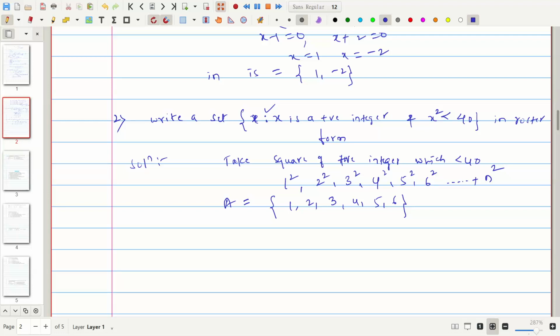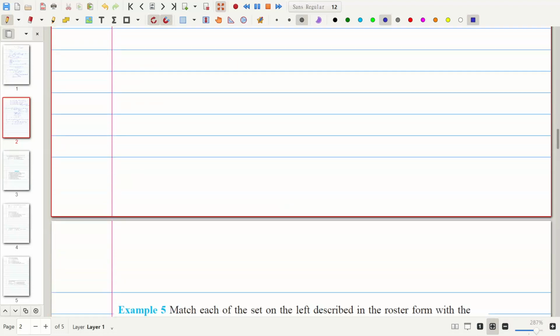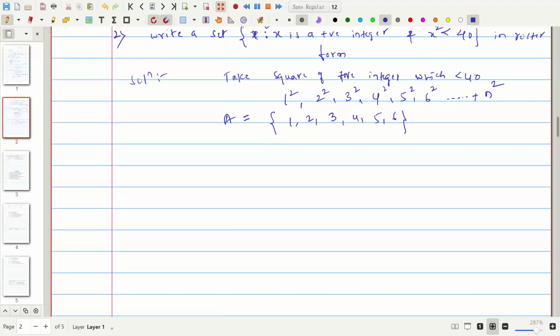Then take the third example. In the third example, a set A is given in the form 1, 4, 9, 16, 25, and so on.